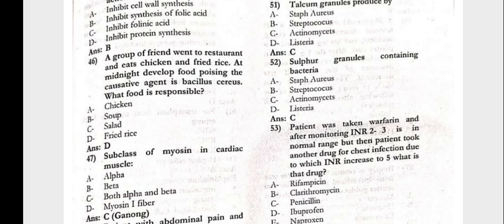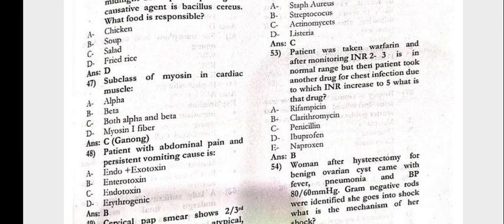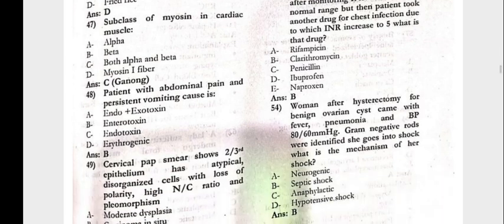At midnight, food poisoning, the causative agent is Bacillus cereus. Which food is responsible? That is the fried rice. Subclass of the myosin in the cardiac muscle is both alpha and beta. The patient with abdominal pain and persistent vomiting, the cause would be the enterotoxin.